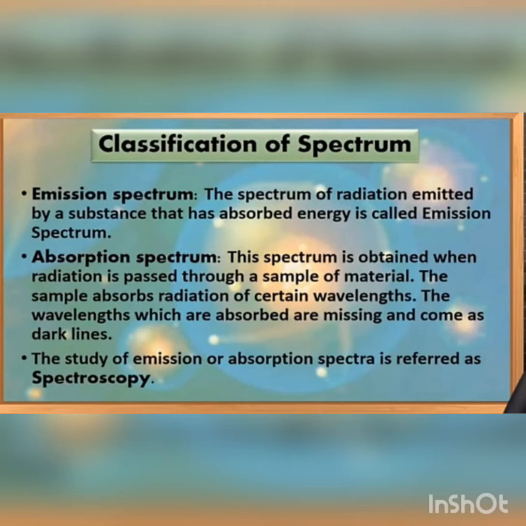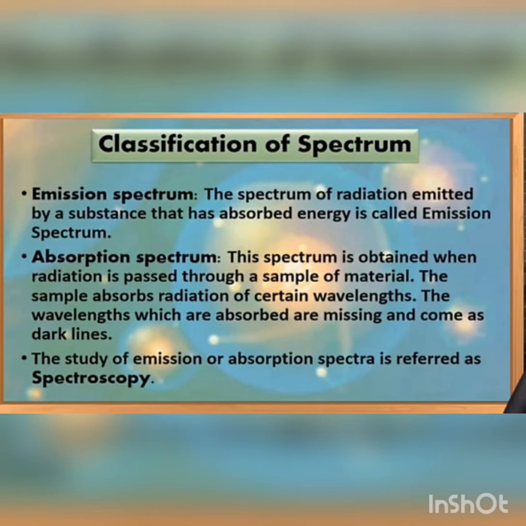The electromagnetic spectrum is of two types. Emission spectrum: the spectrum of radiation emitted by the substance that has absorbed energy is called emission spectrum. Atoms, molecules or ions that have absorbed radiation are said to be in excited state. To produce an emission spectrum, energy is supplied to the sample by heating it or irradiating it.